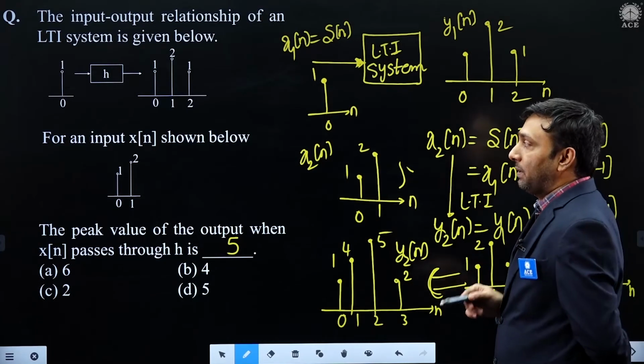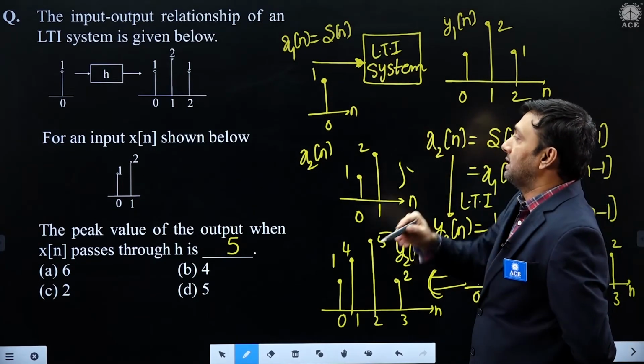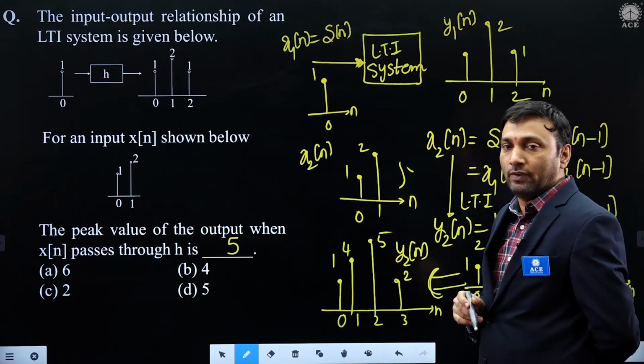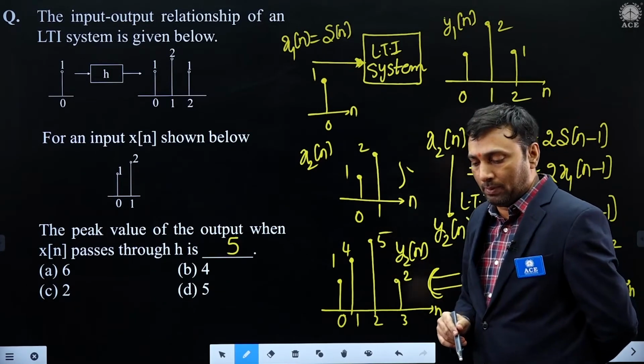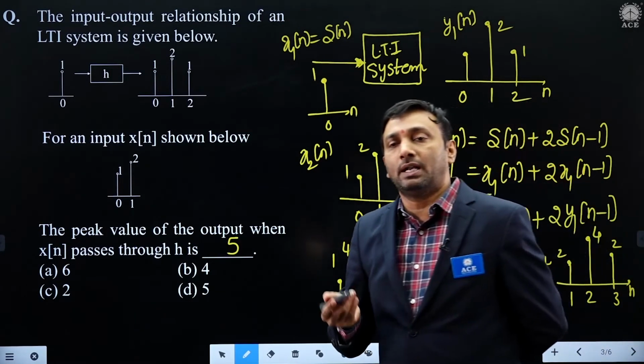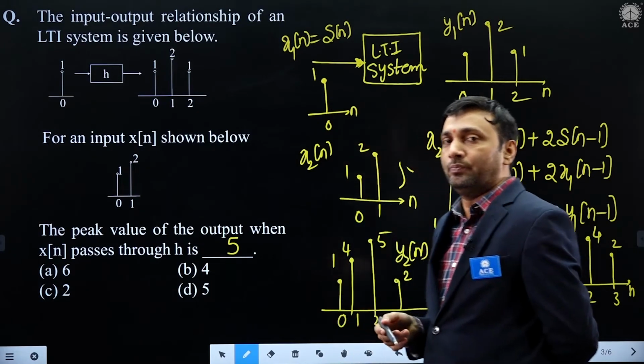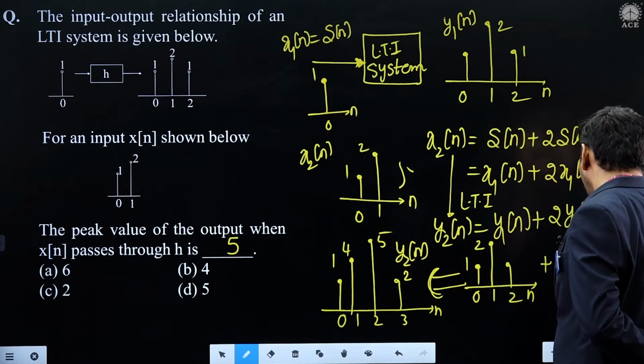For your understanding, I assumed the first input as x1 of n and the second input as x2 of n. Basic LTI system property: for an LTI system, whatever happens to the input, the same thing happens to the output. Very easy.